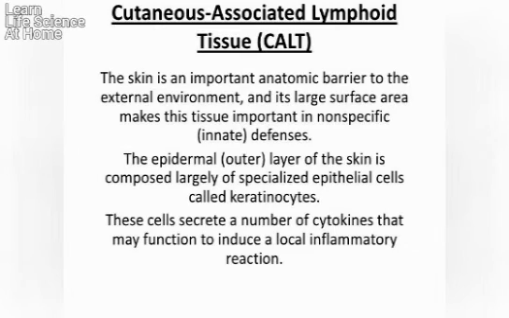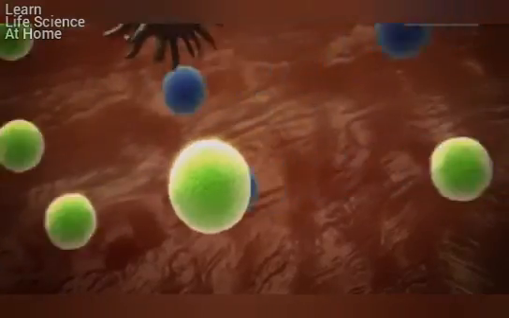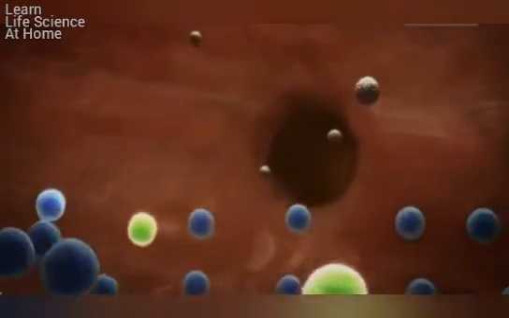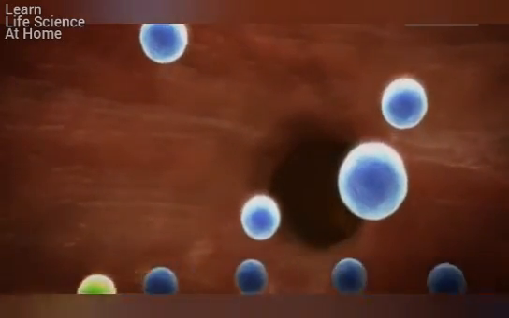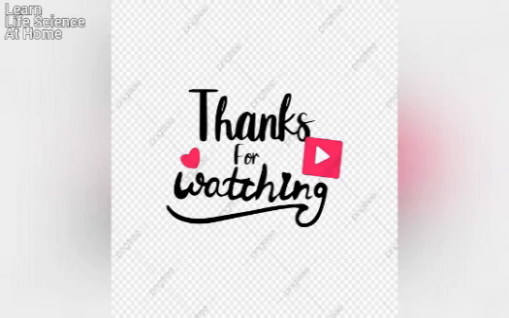Cutaneous associated lymphoid tissue. The epidermal layer of the skin is composed largely of specialized epithelial cells called keratinocytes. These cells secrete a number of cytokines that may function to induce local inflammatory reactions. In addition, they can be induced to express class II MHC molecules. Cutaneous associated lymphoid tissue prevents the invasion of foreign particles through the skin. This is an overview of the organs involved in the immune system. Thank you for watching.